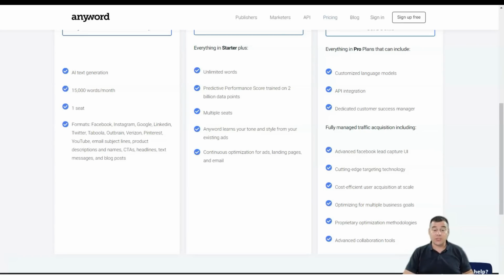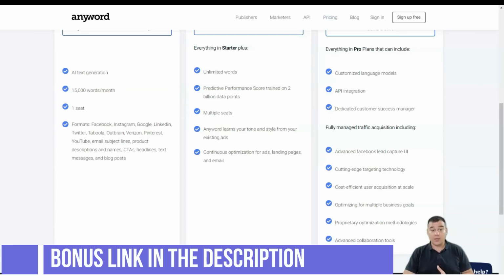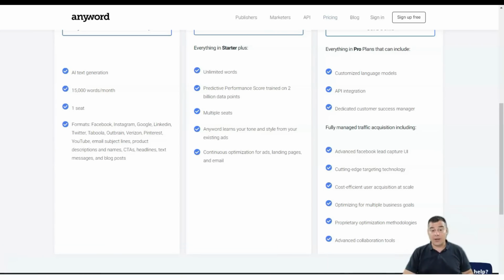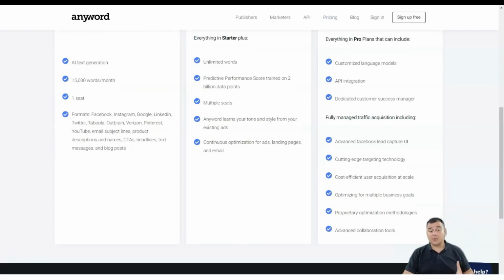Because of the various features AnyWord offers, using the platform can seem a little overwhelming. However, once you sign up and get to your dashboard, you'll be greeted with an informative tour and guide on how to use AnyWord. Compared to other AI copywriting services, AnyWord's interface isn't as simple, but after a quick tutorial, you'll quickly realize that it is not that confusing at all. Everything is easily accessible and understandable.